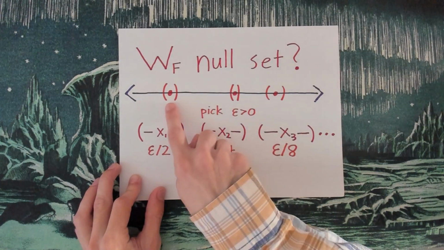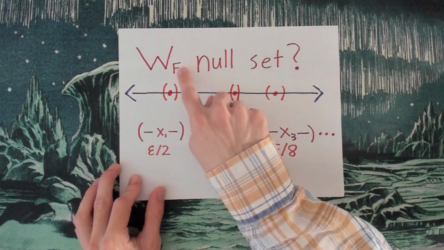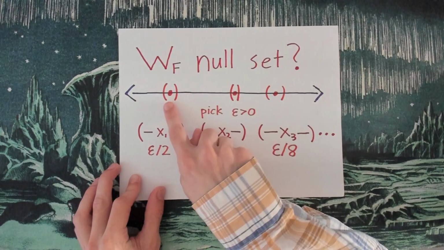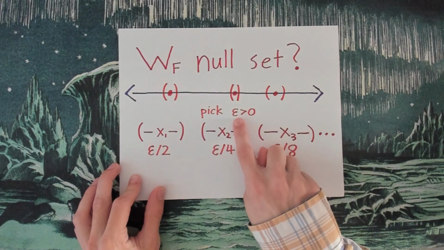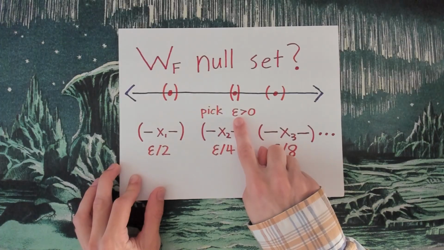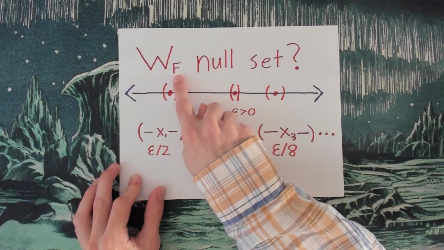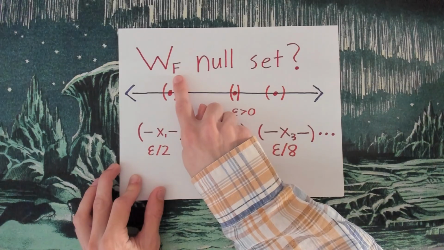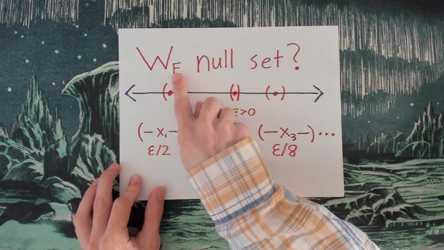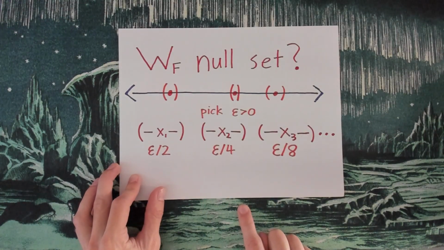So if you argued, oh, well, I think the measure of WF is at least 1 over Graham's number, well, I could just pick 1 over Graham's number, or I don't know, 1 over 10 times Graham's number, and then go through these steps to find a covering of WF that's actually even less length than 1 over Graham's number, which means that the length of the set must be 0 in that case.